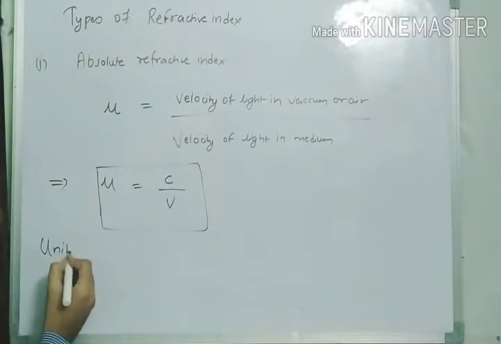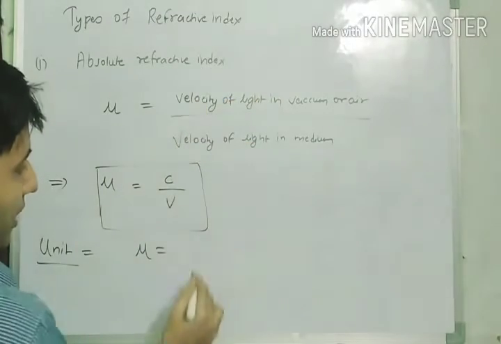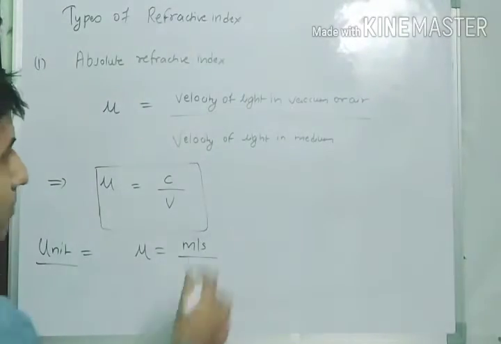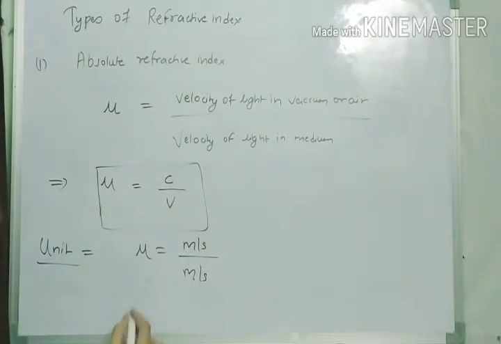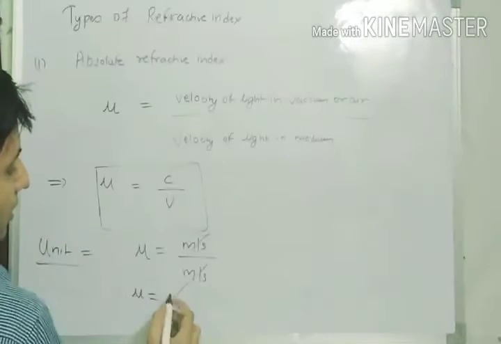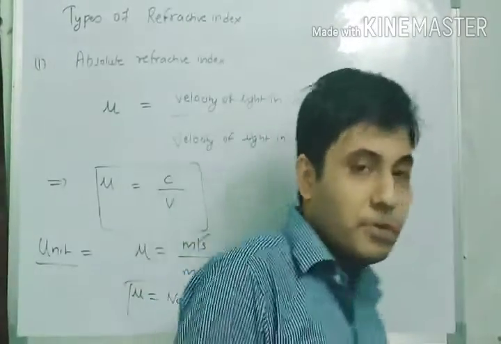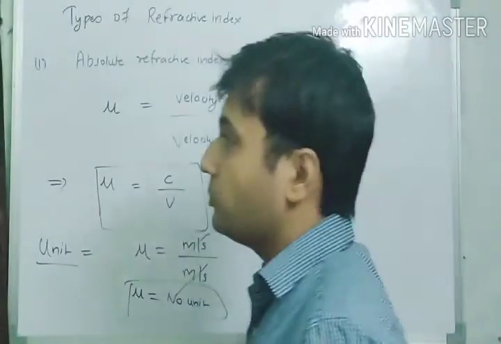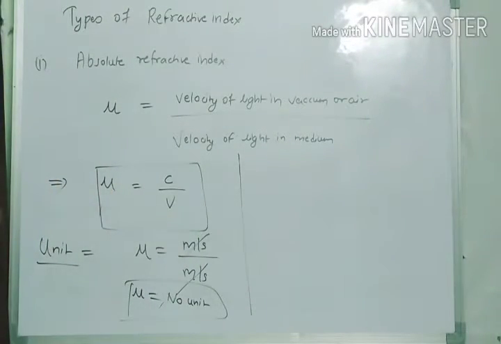Okay, let me find the unit for that. Mu equals c by v. C is the velocity of light, and its unit is meter per second. The unit for velocity of light in medium is again meter per second. Both units are the same, so they cancel, and mu has no unit. Just note this important fact that mu has no unit. This is the formula for the absolute refractive index. One more thing: mu is equal to c by v, where c is a constant.